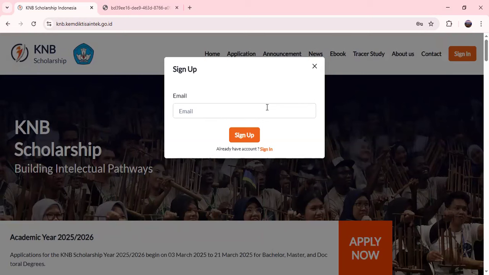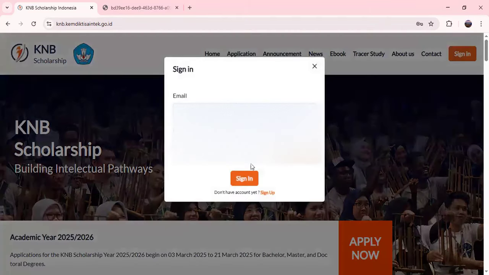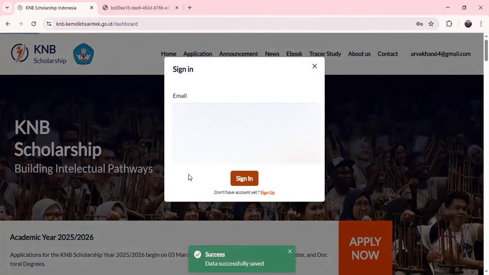There you have to put your first name, middle name, last name, and after that a password and confirm password. Then it will sign you up successfully, and you just have to sign in. Enter your email and password, and then sign in.